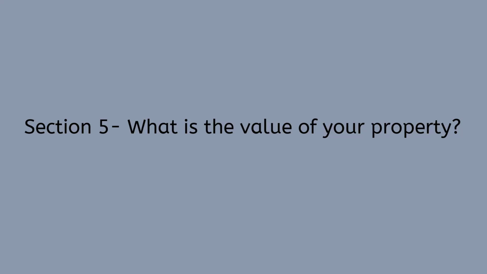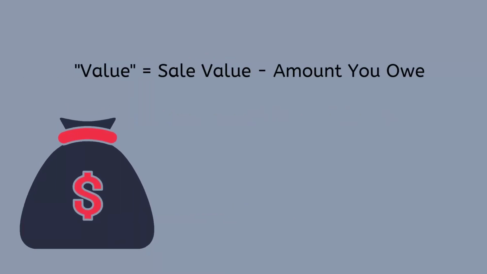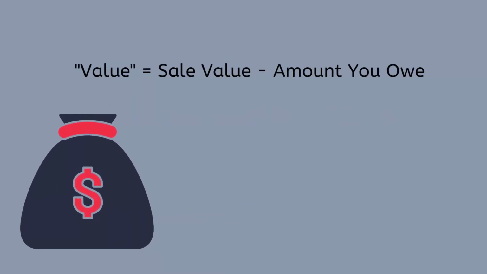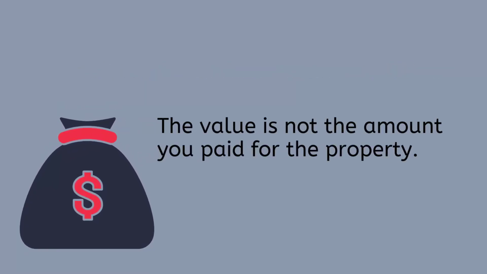Section 5. What is the value of your property? This section is for you to list all your investments and property. Do not list the value of your household furnishings, clothes, tools of a trade, or personal effects. The value of property means the amount it would sell for after you subtract the amount that you still owe for it. The value is not the amount you paid for the property unless it would still sell for the same amount and you don't owe any money on it.